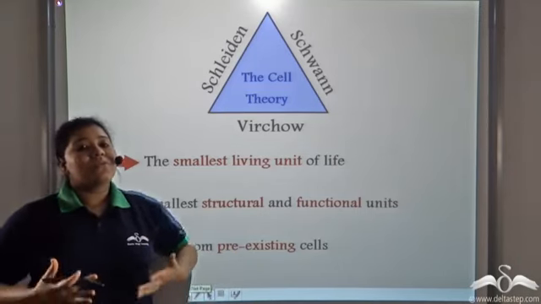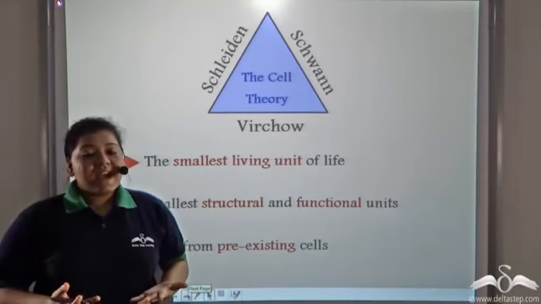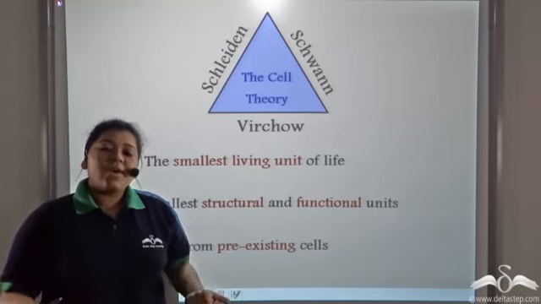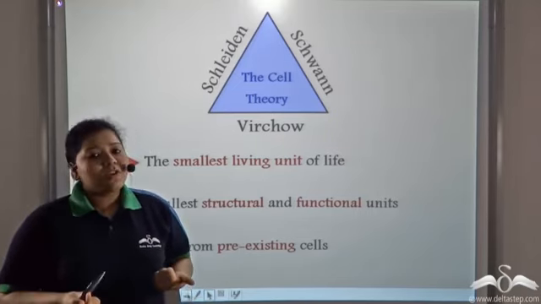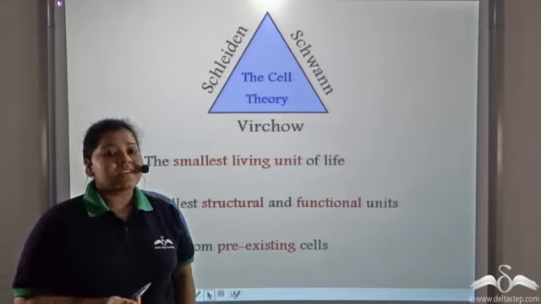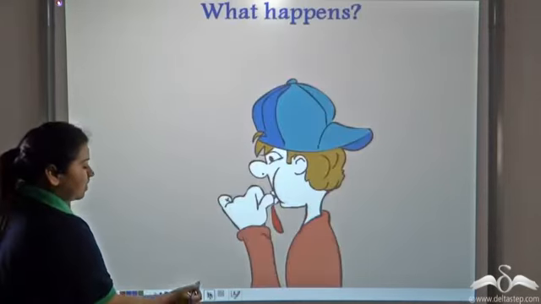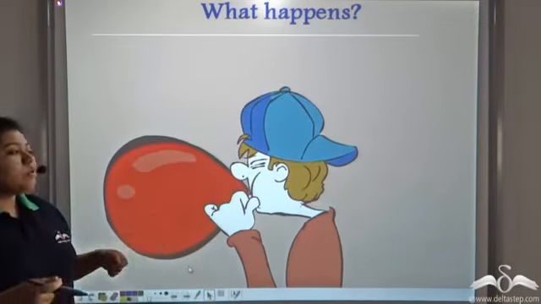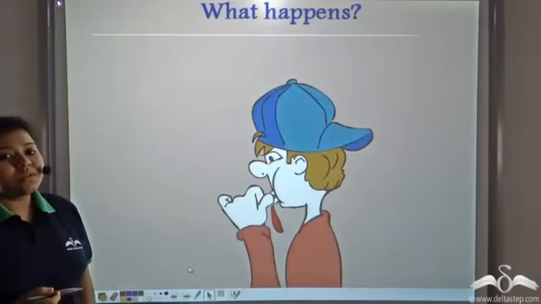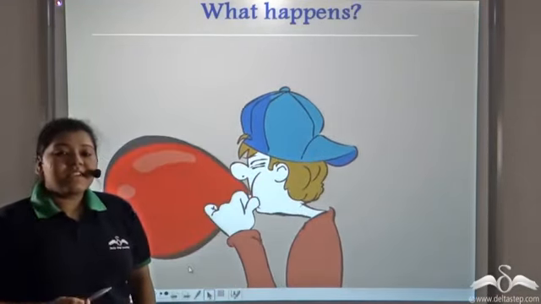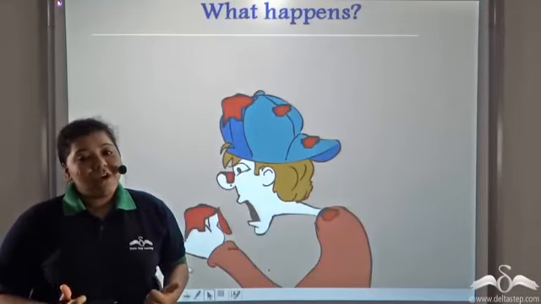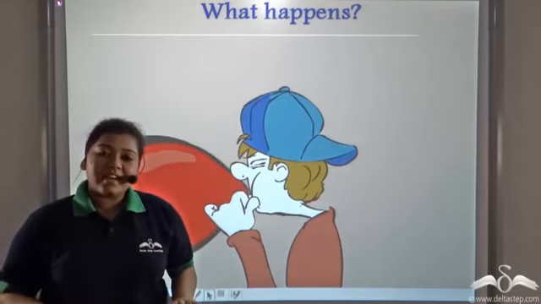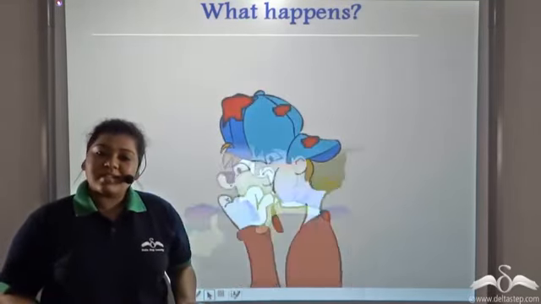Now, if cells arose from pre-existing cells, and this process of formation of new cells carried on indefinitely, then what would happen? Let us see a case. See, this boy is blowing a balloon. He blows further until the balloon bursts. Similarly, if new cells are formed in our body indefinitely without older cells dying, then even our bodies might burst.